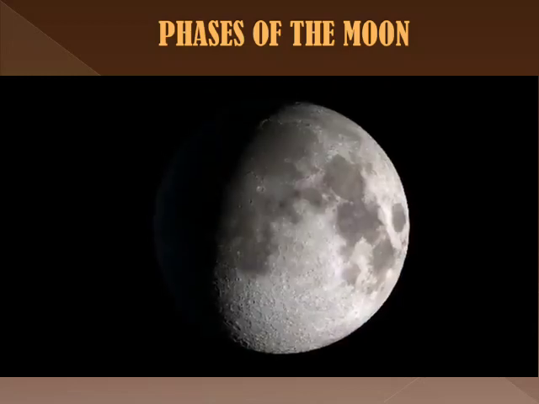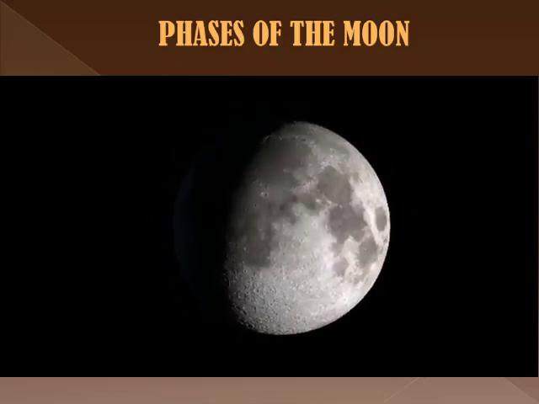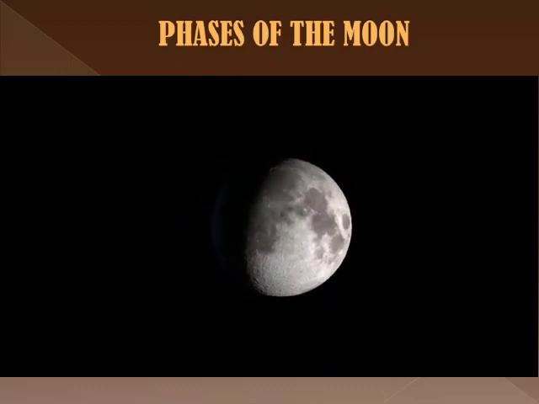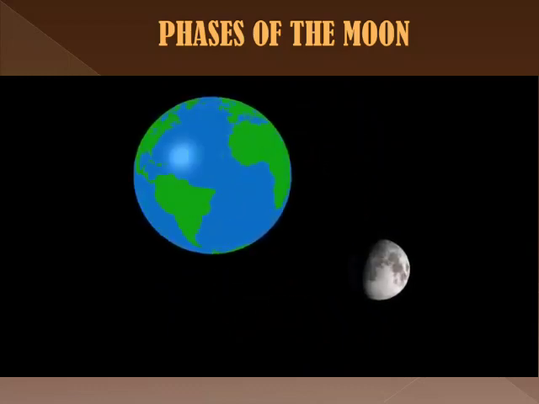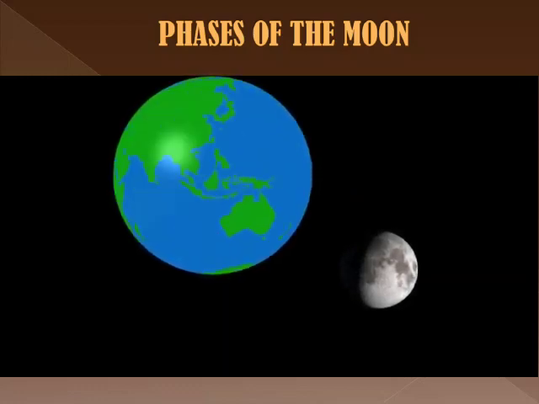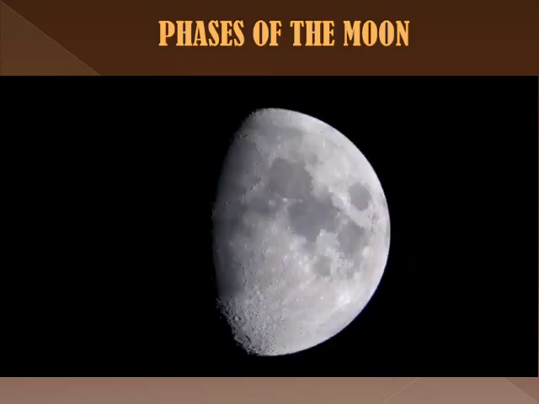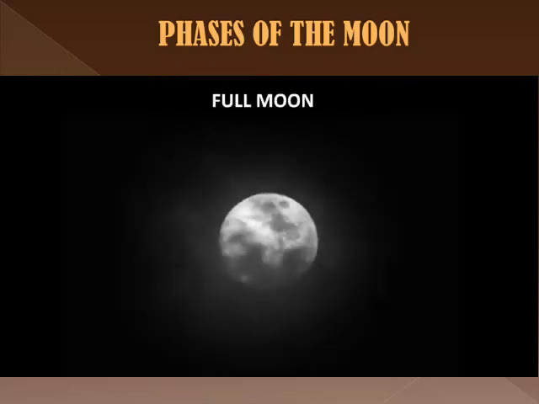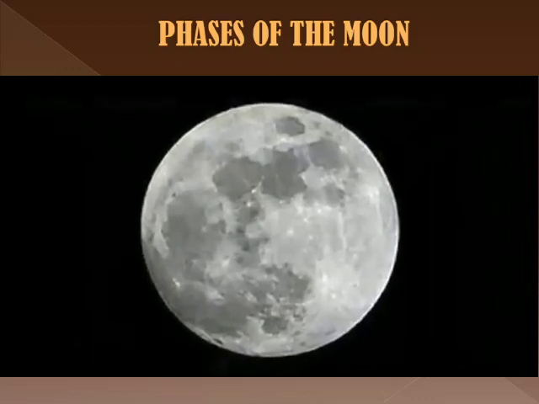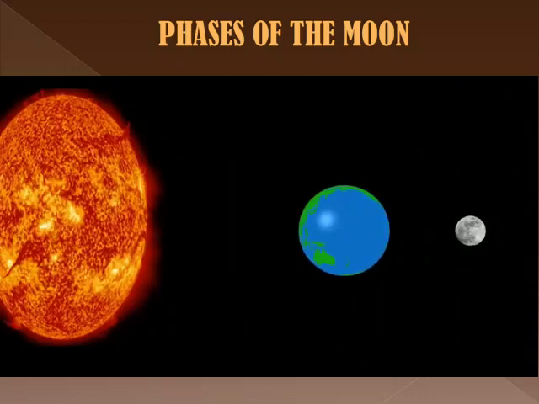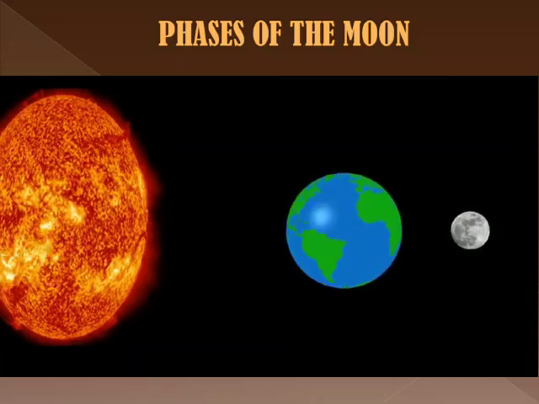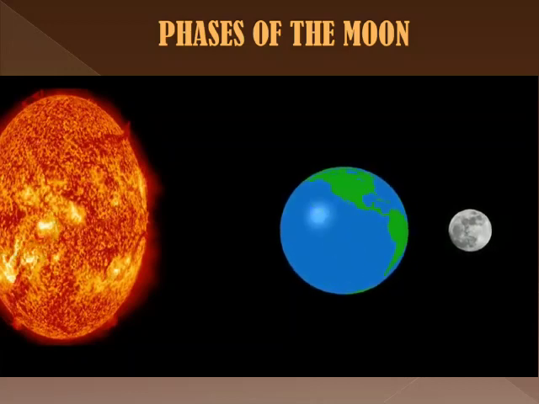Waxing gibbous moon. Gibbous refers to the shape that is larger than a semicircle but smaller than a full circle. This phase occurs when more than half of the lit part of the moon can be seen and the shape increases in size from one day to the next. The full moon. The full moon is the phase when we can see the entire portion of the moon. The full moon appears when the sun and the moon are aligned on opposite sides of the earth.